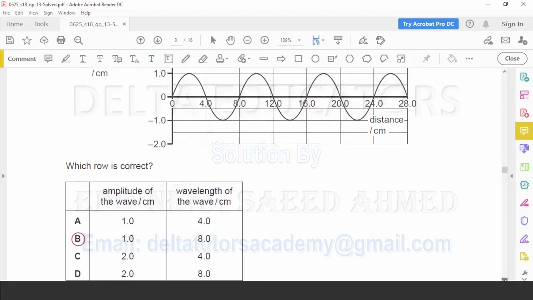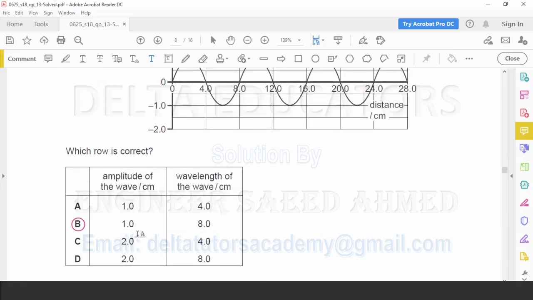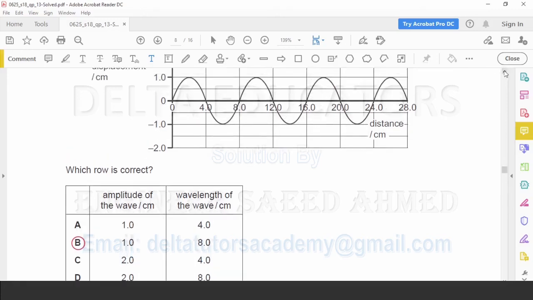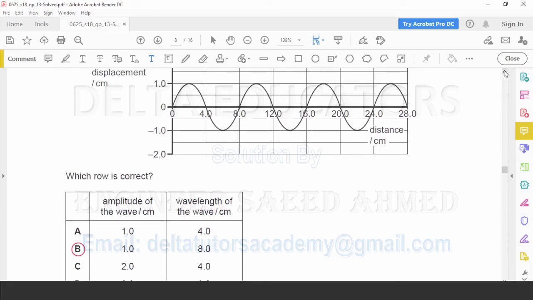Now when we check the options, in option A and B it is given 1 centimeter, in C and D it is given 2 centimeter. So C and D are not possible. Our possible options are A and B. Now what about the wavelength? Wavelength is the distance covered between two consecutive crests or between two consecutive troughs. Or we can say the distance covered by one crest and one trough is called wavelength. It is 8 centimeter. 8 centimeter is given here in option B. So correct option is option B, where amplitude is 1 centimeter and wavelength is 8 centimeter.